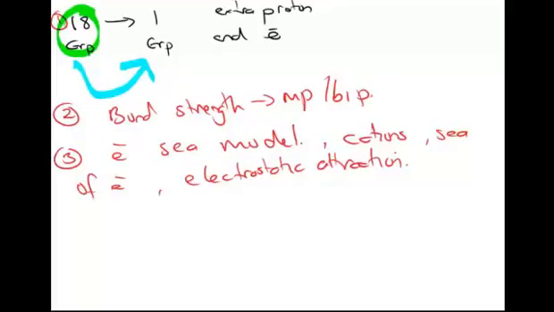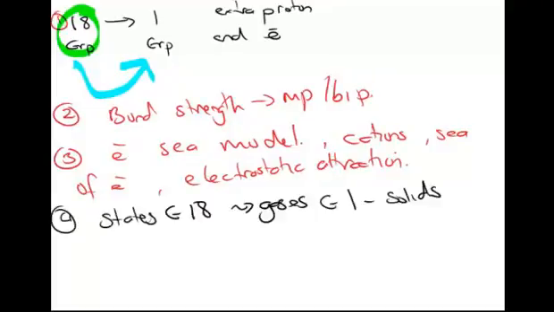And we can talk about the states of these as well. I mean, they are called the noble gases, and that's reflected in the fact that they have weak bonds. So in group 18 they exist as gases, and in group 1 they exist as solids because of that much stronger bond. And anyway, that's that point covered there. And just make sure you give a complete answer in terms of descriptions of what's happening with bonding.